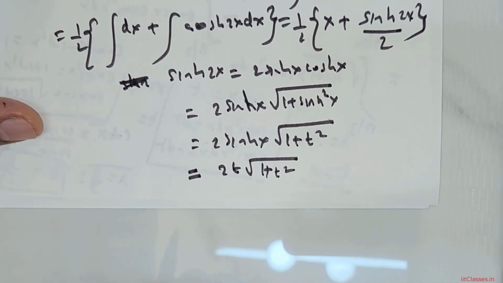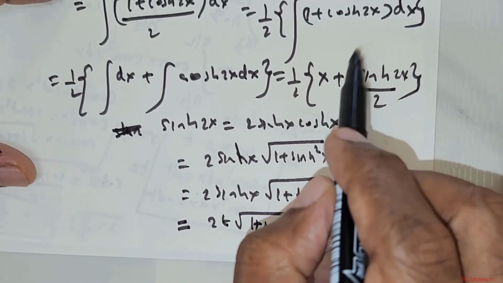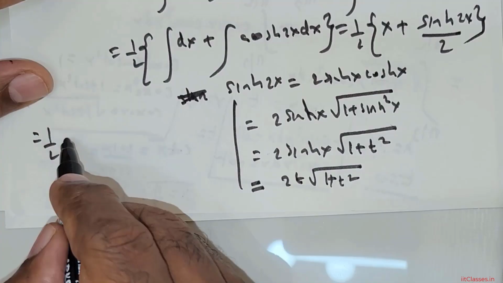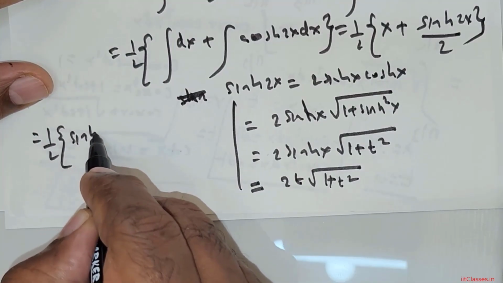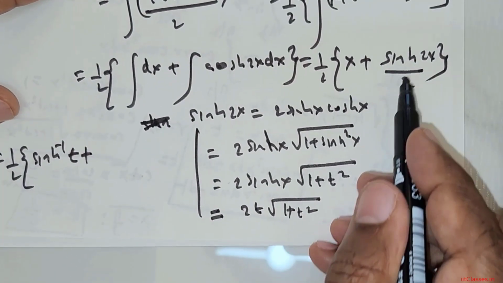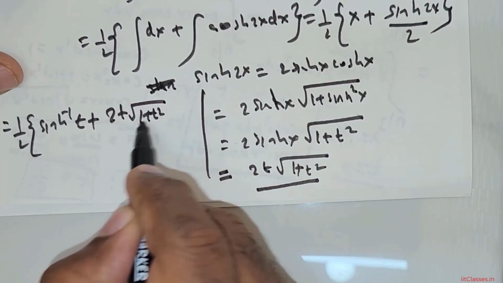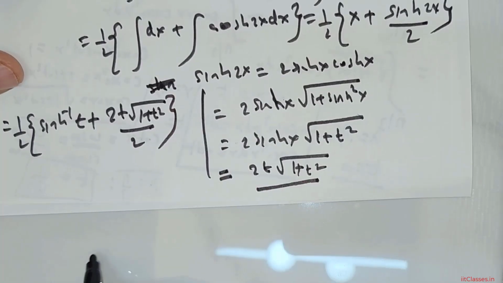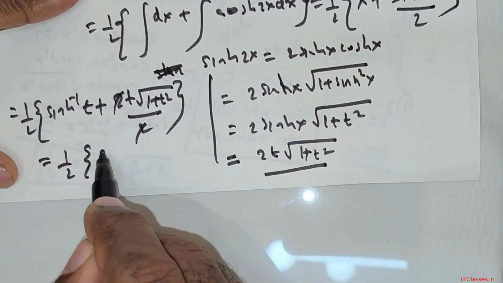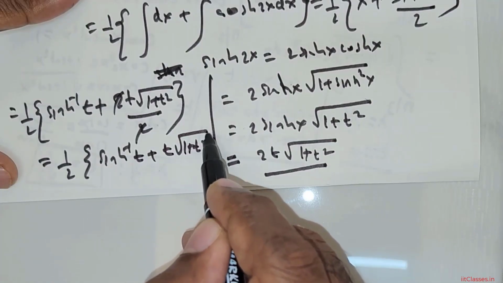Now, we have sin inverse of t there. If I were to rewrite this, half times x is going to be sin inverse of t plus this quantity sin 2x. Sin 2x is 2 times t root of 1 minus t squared, divided by 2. The 2 and the 2 can be cancelled, giving me 1 over 2 times sin inverse of t plus t times root of 1 minus t squared.